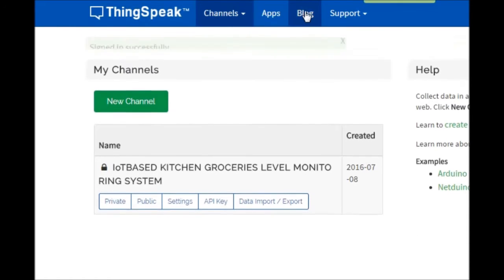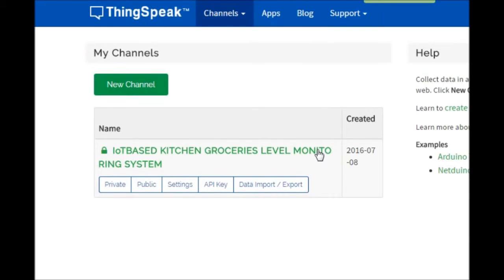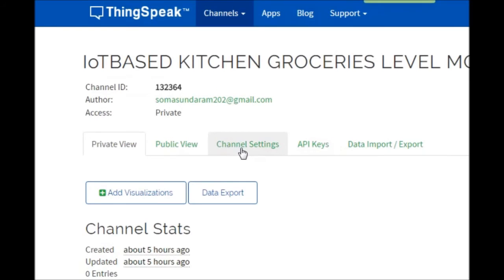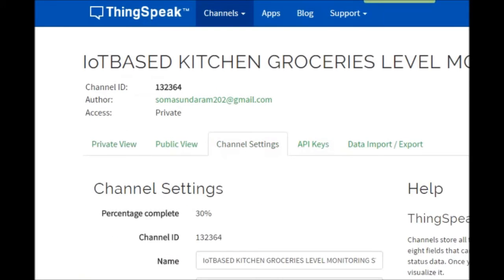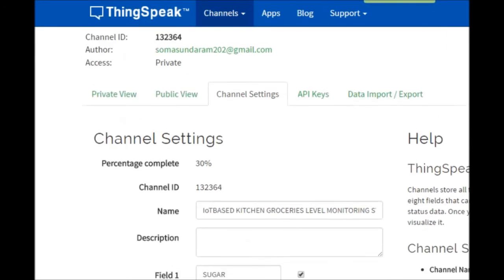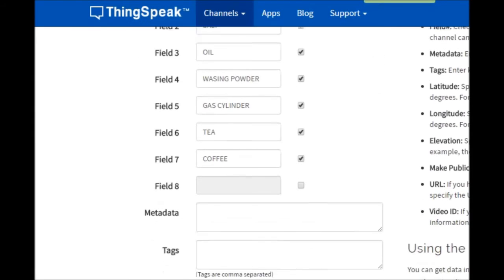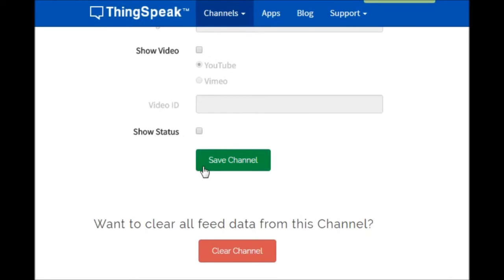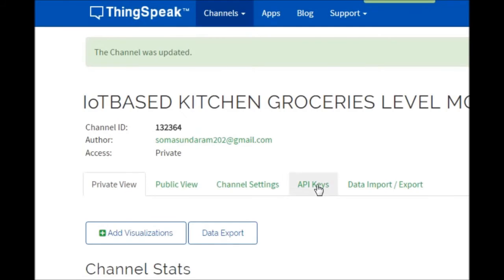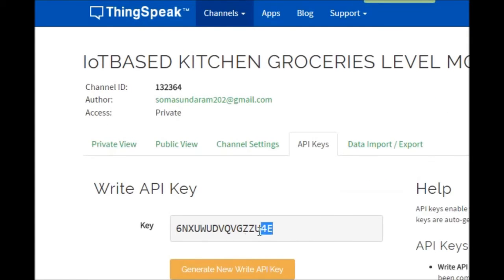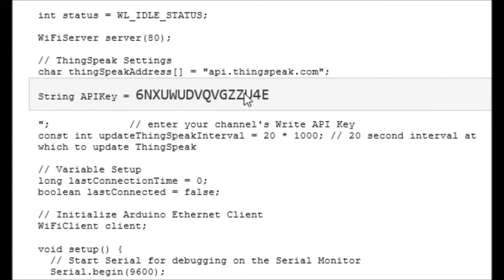Thingspeak.com is a platform where we can sync our Wi-Fi module with the cloud. Here we can select different fields like sugar, salt, coffee, washing powder, etc. After that, we can save the API keys. Paste those API keys into your coding.